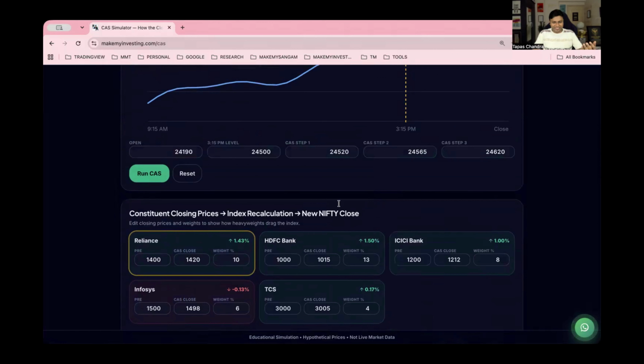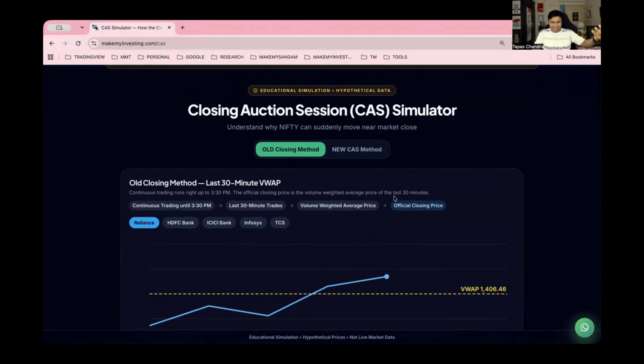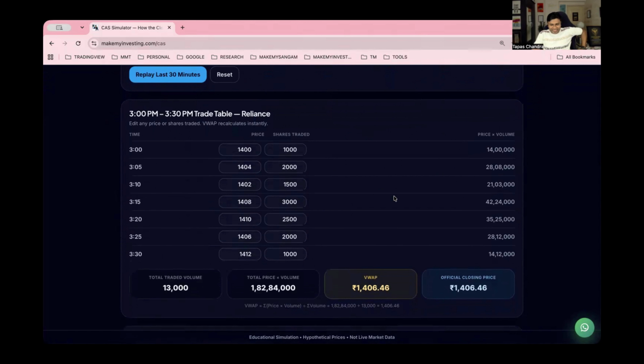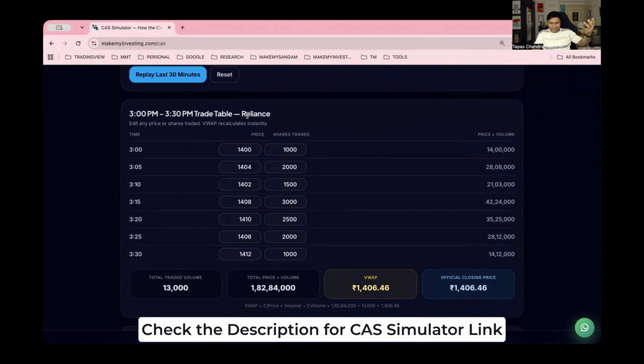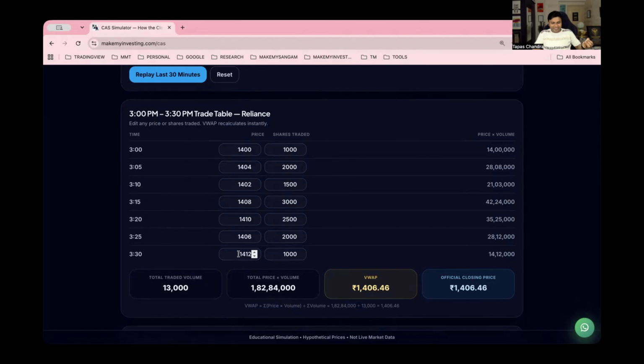What I'm saying here is, this is the old closing method. So let's think that any stock is being traded. All the stocks, indexes, each and every component would be traded till 3:30, right? Suppose one of the stocks which I picked right now is Reliance, just for the example purpose. So what is happening over there? Around 3 p.m., the price was 1400, 1,000 shares got traded. Similarly, 3:05, 2000, 3:10, 1500, and so on till 3:30. At 3:30, the trading price was 1412 and shares traded were 1000.